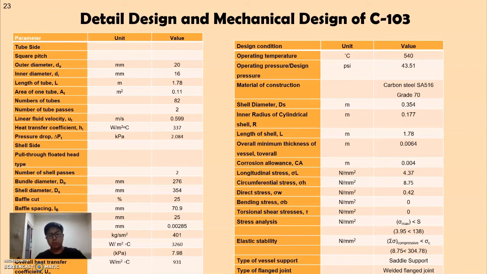In the stress analysis, the design is considered good because the maximum stress is lower than the allowable stress for the steel. For elastic stability, the design is good because the compressive stress is lower than the buckling stress. The type of vessel support used is the saddle support, and the type of flange used is the welded flange joint.